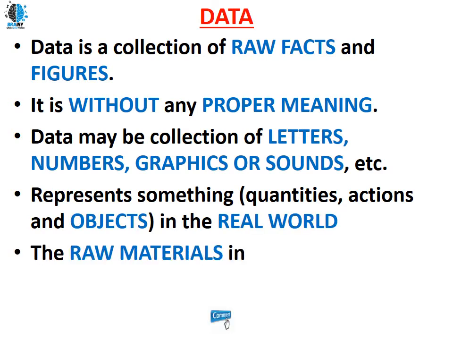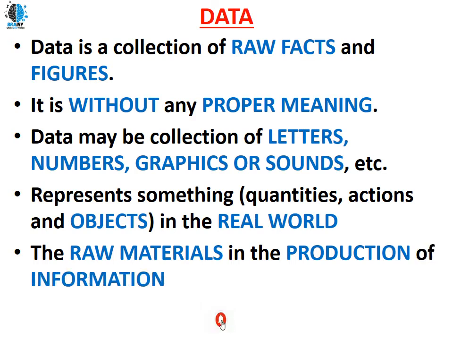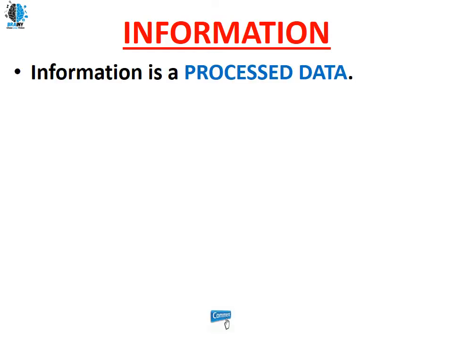Data is a raw material in the production of information. So if you have data, then only you can have the information. If you don't have data, you cannot have the information. I will be explaining the data and information with the help of an example as well. Next we are going to learn about information. So what is information? Information is nothing but processed data.